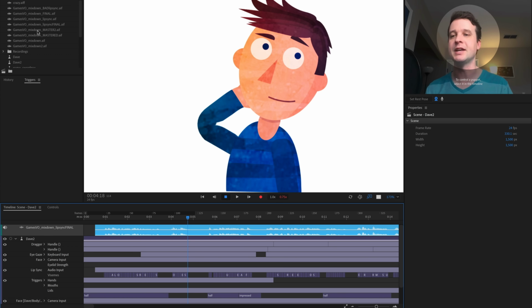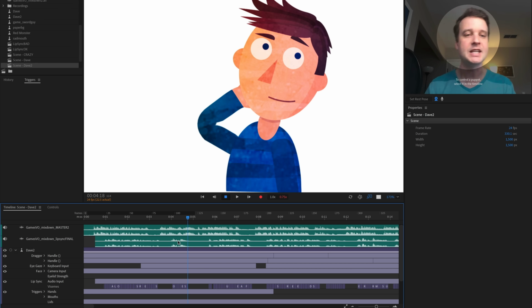I already did that here, but again, you can go to File, Import, or double click on a blank area. And here I think Master 2 was the one I wanted. I'm going to drag that into my scene, and that's going to give me 2 audio tracks here. But they should be the same length if you set everything up correctly.